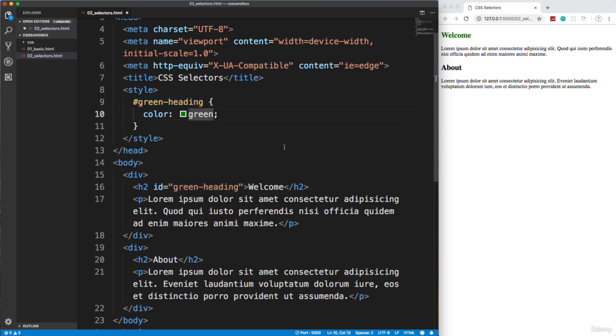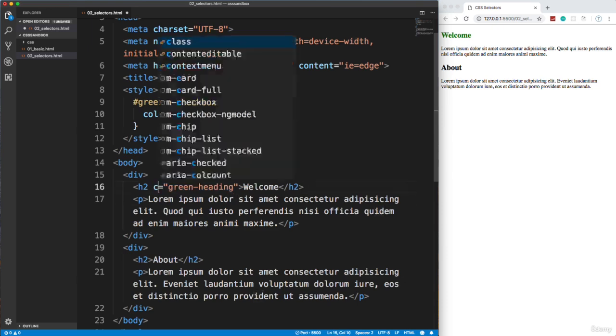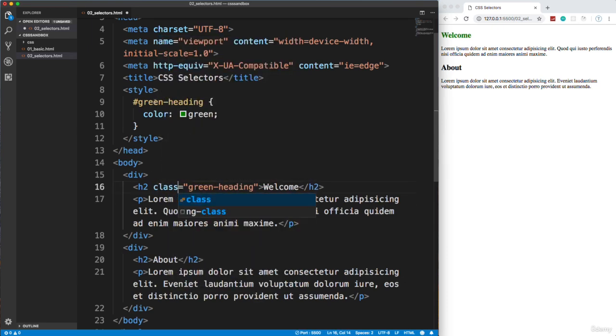Now, remember what I said about classes and IDs. This is not really something I would put inside of an ID, because for one thing, we might want to use this again. We might want another green heading somewhere. And IDs should be something that there's only one of. So I would actually change this to a class. And then to target a class, the styling is the same way. It's just this right here.